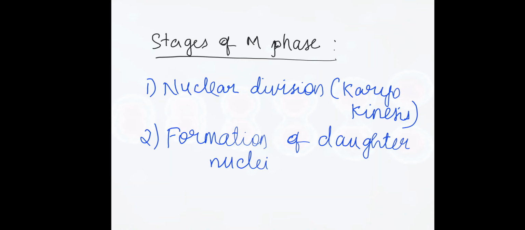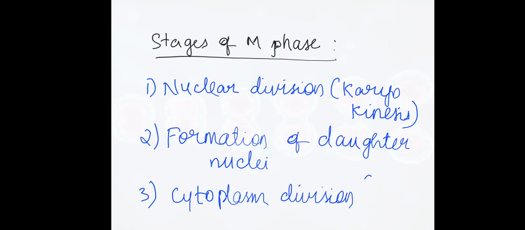After the nucleus divides, it forms daughter nuclei, and at last there is division of cytoplasm. It is also termed cytokinesis. So these are the major events in the stages of M phase. It starts from nuclear division, then formation of daughter nuclei, and usually ends with division of cytoplasm.